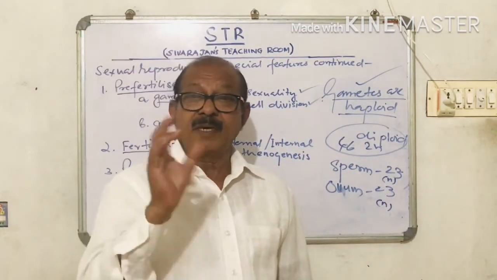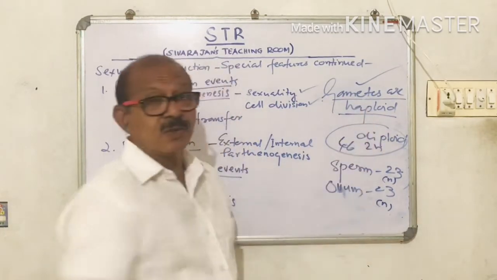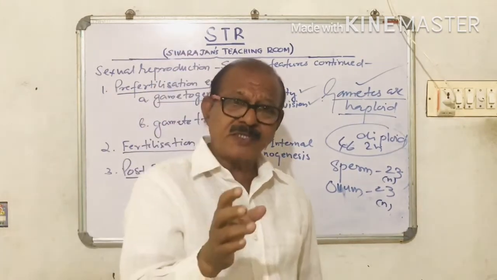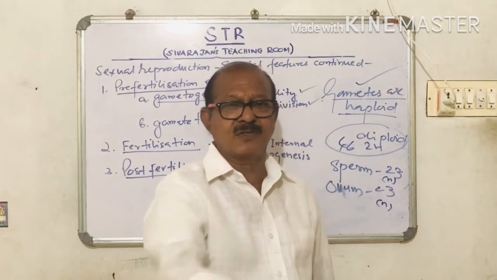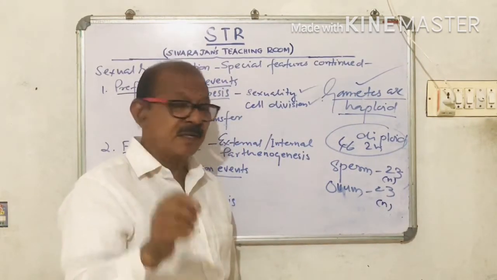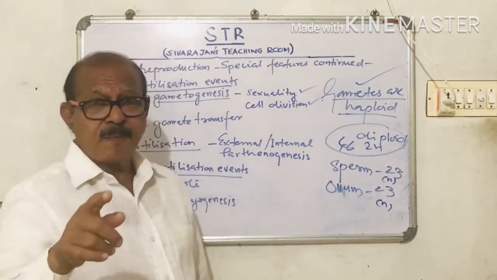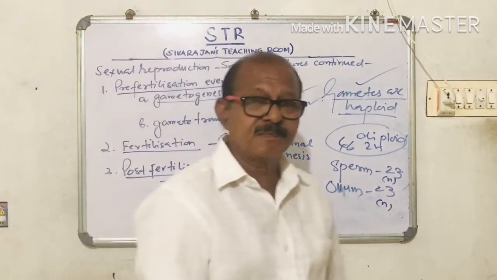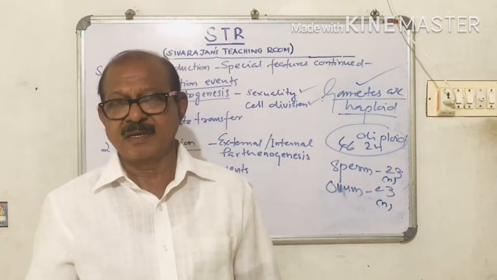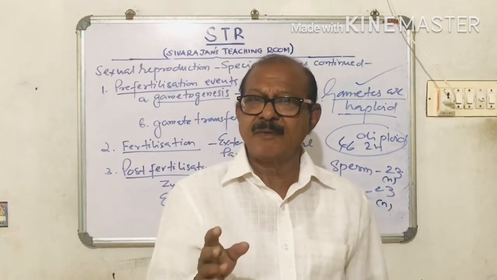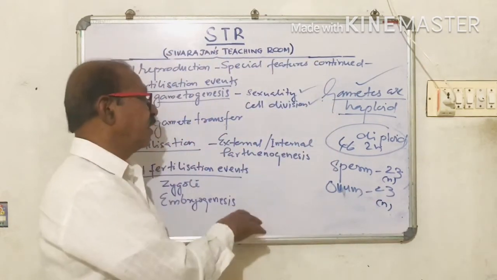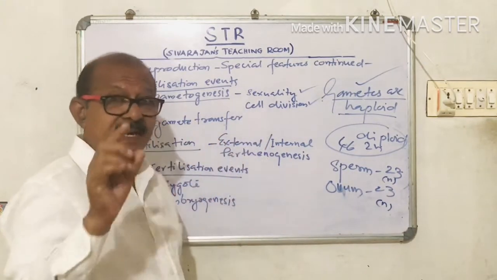But we know that the gametes are haploid. So the gametes, however many chromosomes are there in the gametes, that many chromosomes are there in the cells of the organism also. These organisms are called haploid organisms. So if the organism is haploid, gametogenesis takes place by mitosis. What is mitosis? Mitosis is the cell division where chromosome number is not changed. The daughter cells produced will have the same number of chromosomes as in the parent cell or the mother cell, we can say. So we have to be very careful about this condition.